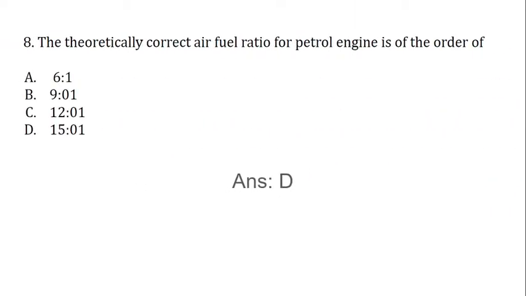Next question. The theoretically correct air fuel ratio for petrol engine is of the order of 6 is to 1, 9 is to 1, 12 is to 1, and the last one is 15 is to 1. The correct answer is D, 15 is to 1.